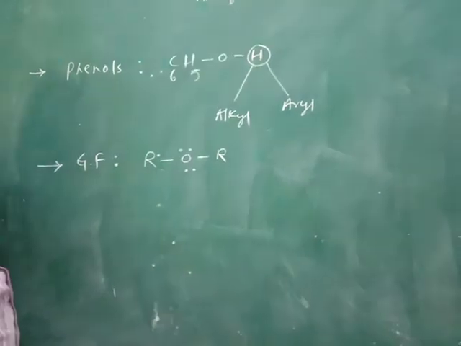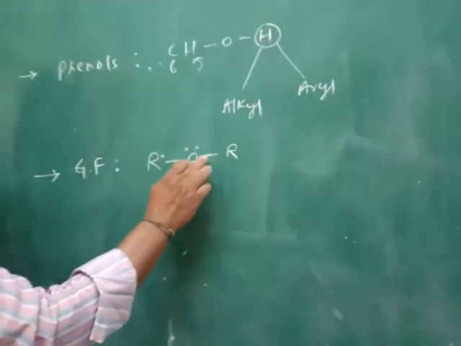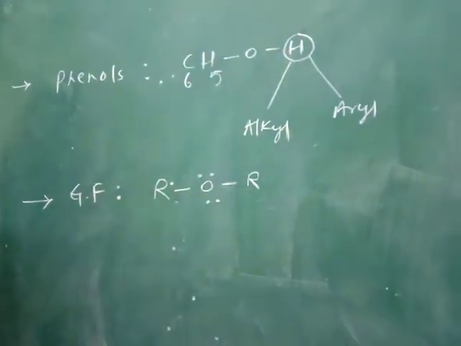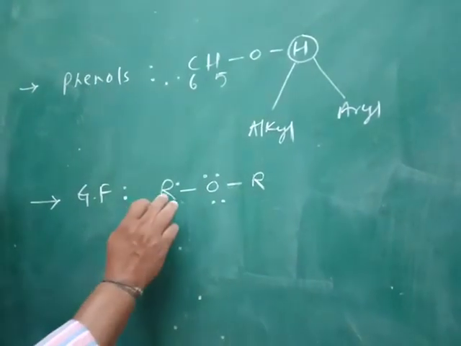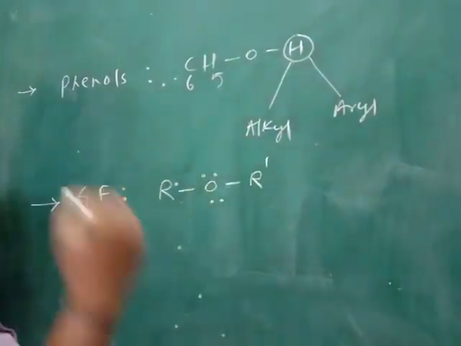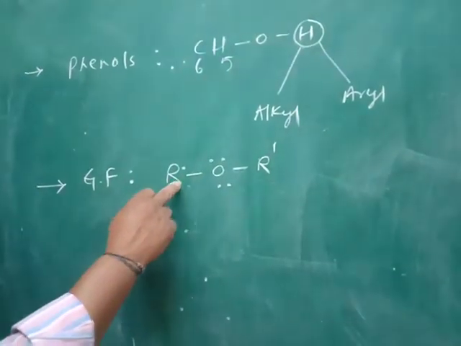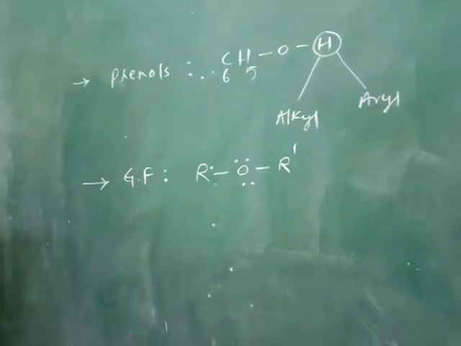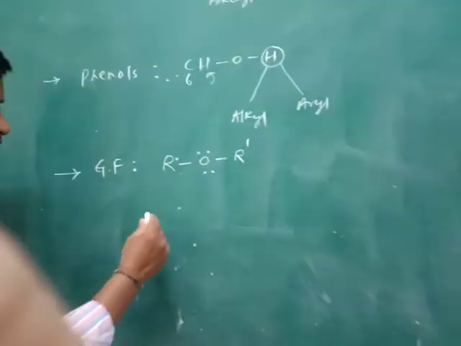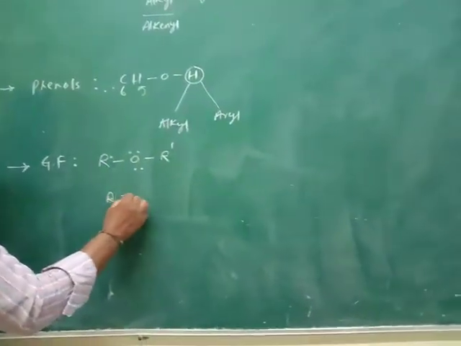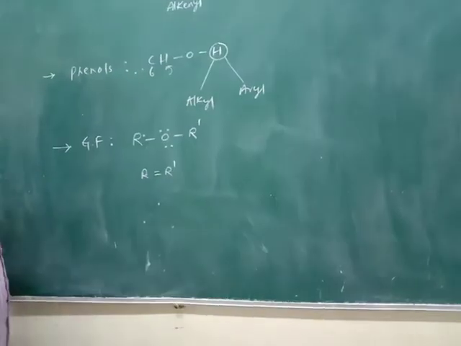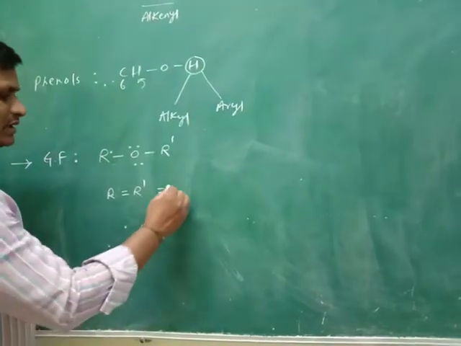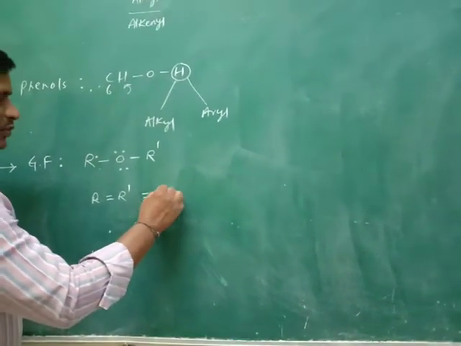Because oxygen contains 6 valence electrons, already 2 electrons are involved in bond formation. The remaining 4 electrons are considered as 2 lone pairs of electrons. So in R-O-R dash, R and R dash are alkyl groups or aryl groups. For example, if R is equal to R dash, it means R is the same as R dash, and the obtained ether is called a simple ether.